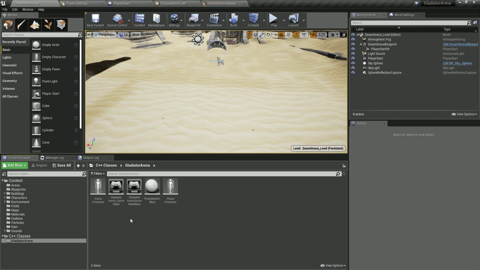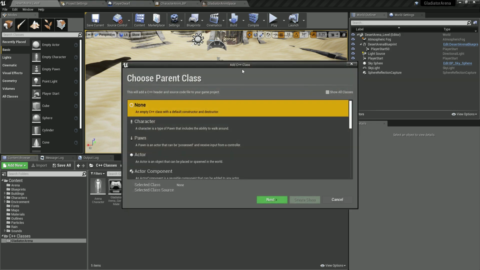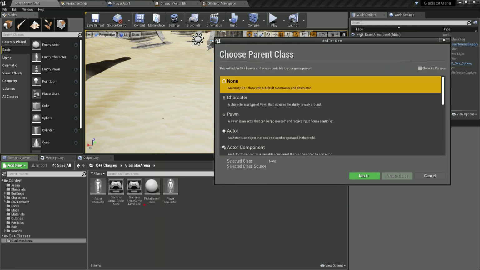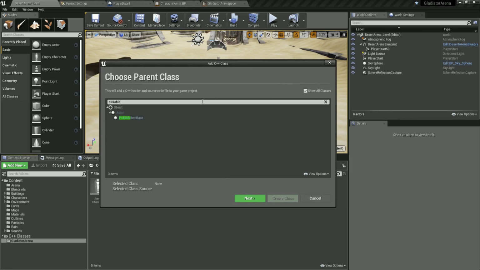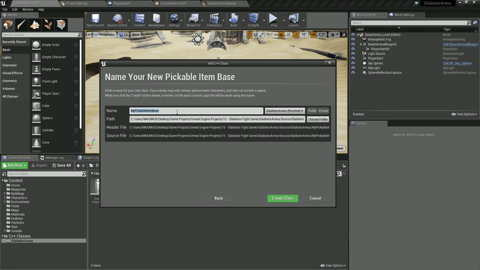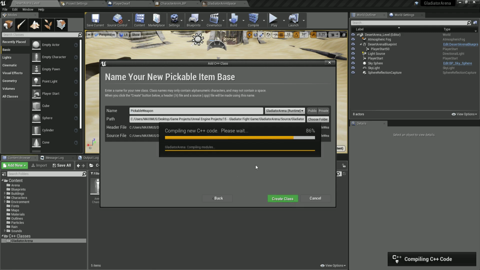Now, going back over here inside of our scripts, I'm going to right click and create another C++ class, but this class is going to inherit from the pickable item base. So we do need to click over here, show all classes, and filter for pickable item base, which is this over here. Click on it, go on next, and I'm going to call this one pickable weapon. Simply click on create class, and it is going to create a class.